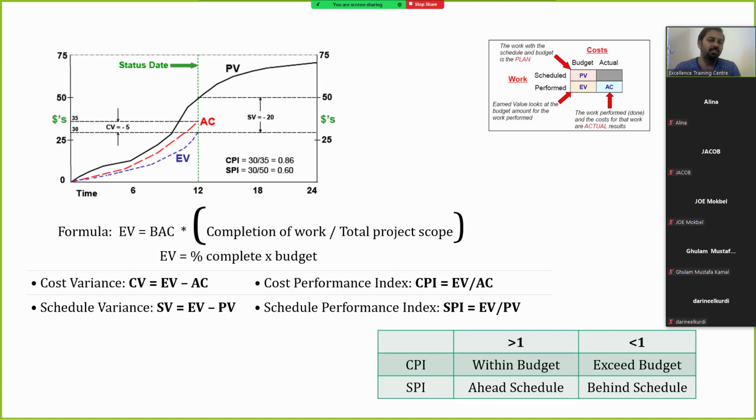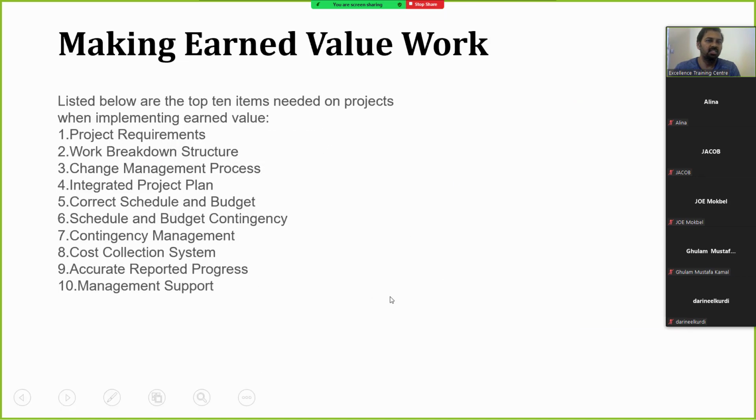The next slide I'm going to show is about making earned value work. There are the top 10 items needed when implementing earned value. There is much more description for these 10, but I have taken only the headings.